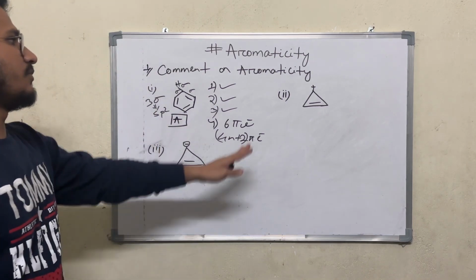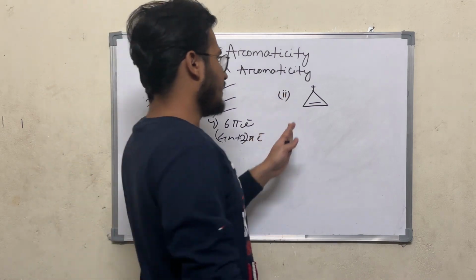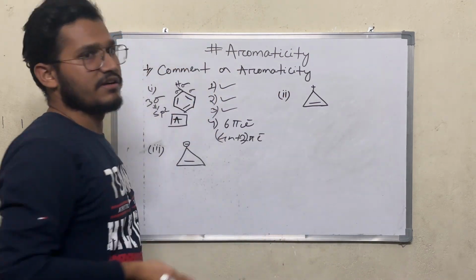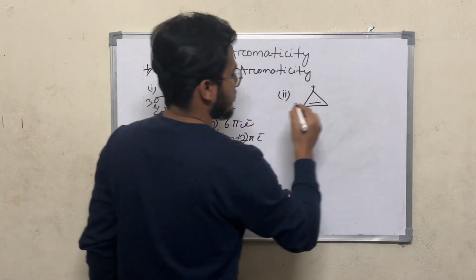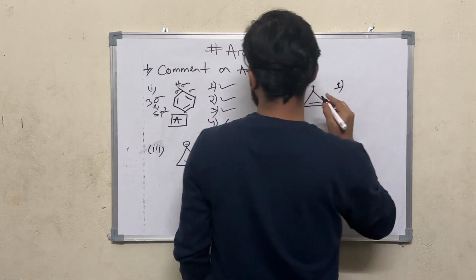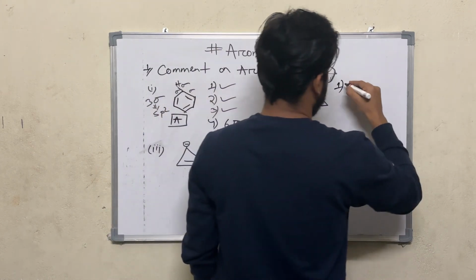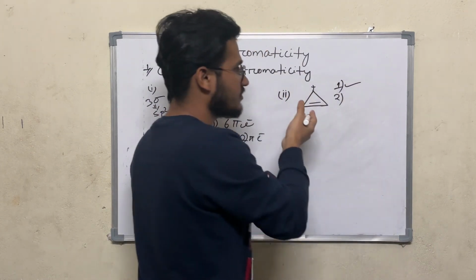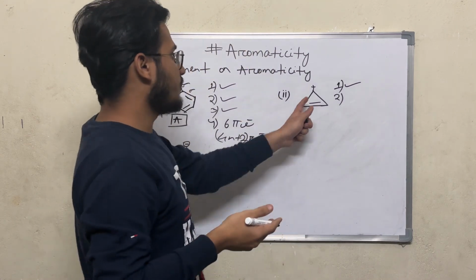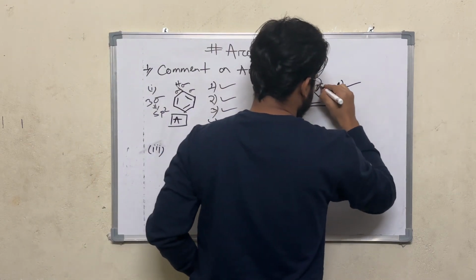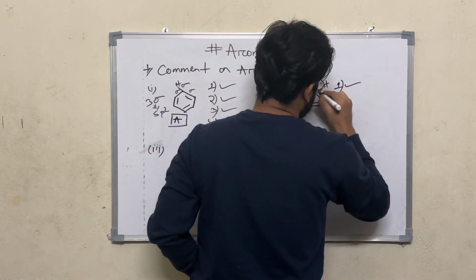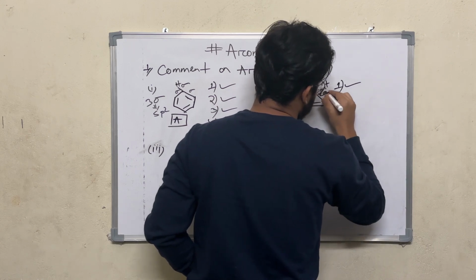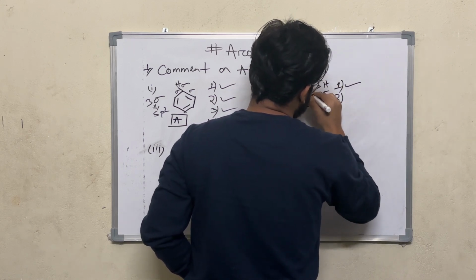Let's come to the second point. So here it is a little bit different to the first compound, that is benzene. Here first we have to check the first condition. The first condition is that the compound should be cyclic, and the compound is cyclic. The second condition is that the compound should be planar. Here the compound is planar. How to check? Here there is one hydrogen bond. So 1 sigma, 2 sigma, 3 sigma. That means total